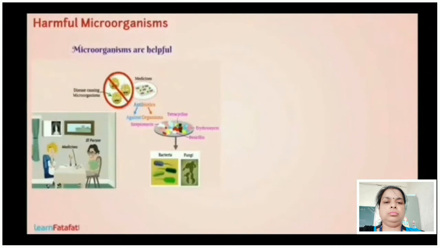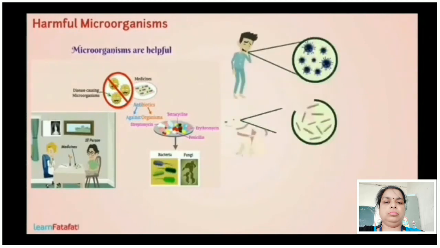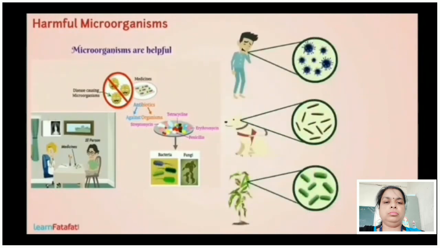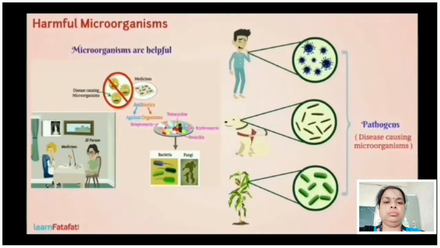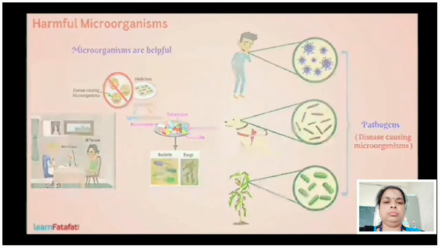Microorganisms are indeed helpful to life. However, there are some microbes which can cause diseases to humans, animals or plants. Such disease-causing microorganisms are called pathogens. A bacterium, a virus, a fungus or other microorganism can be classified under the term pathogen.